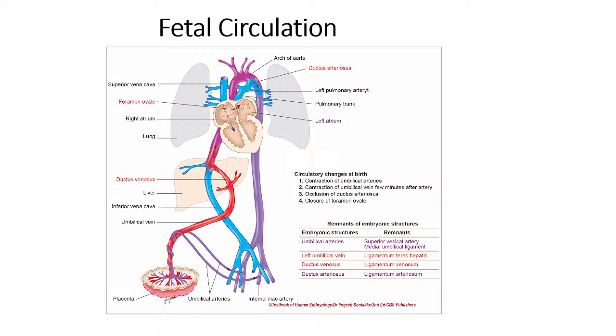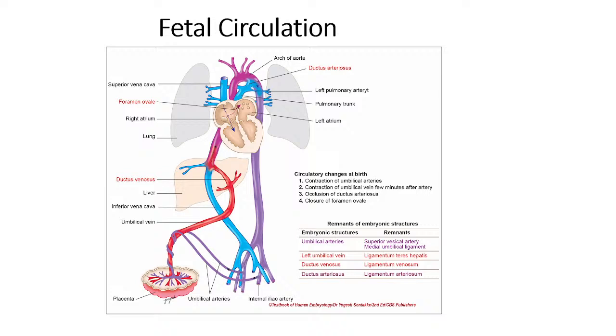From the left ventricle, the oxygenated blood enters the ascending aorta, arch of aorta, and descending aorta, like this. Now what happens here is, most of the blood, we can say 80 to 90% of the blood from the right atrium goes to the left atrium. Some blood goes to the right ventricle.